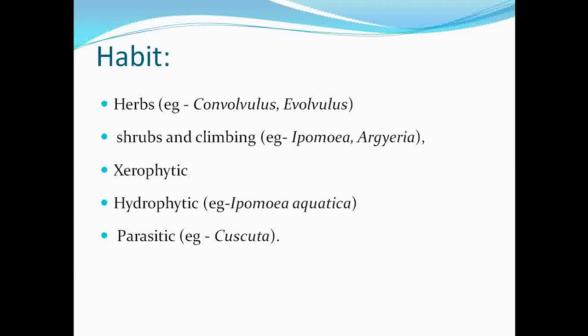Basically the genera which are herbaceous under the family Convolvulaceae, for example, are Convolvulus and Evolvulus. Then the shrub and climbing species occurring under this family belong, for example, to genera Ipomoea and Argyreia.